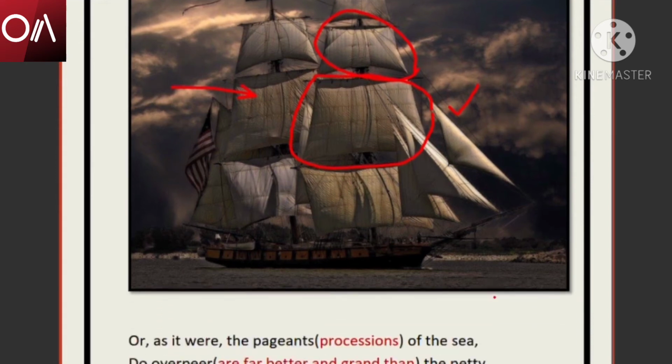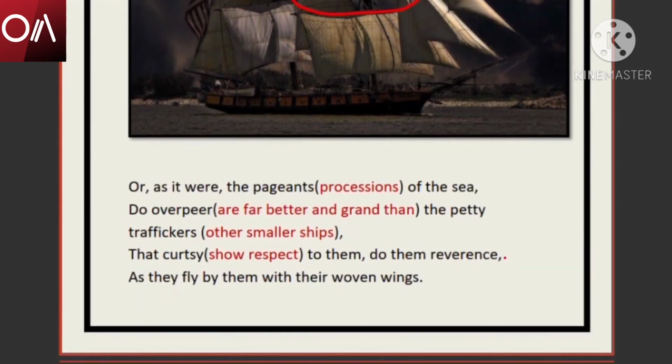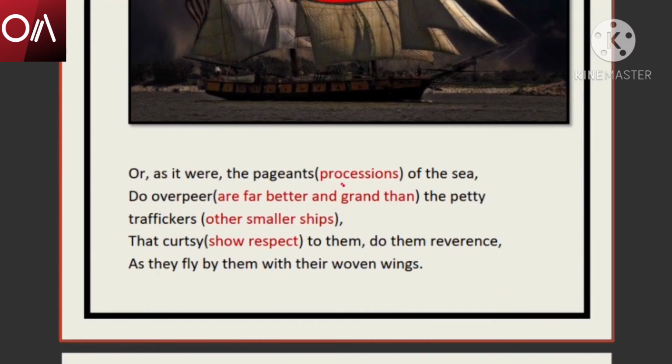"Or as it were the pageants of the sea." Pageants means as if it was a procession on the sea. When the ships of Antonio used to move, it seemed that an important person is moving. Like when a chief minister goes, a number of cars follow behind him, isn't it? Somebody very rich or somebody very renowned, like Shah Rukh Khan or any other personality, if they walk, then a huge number of people follow. So it was quite like a procession in the sea when Antonio's wealthy ships used to move.